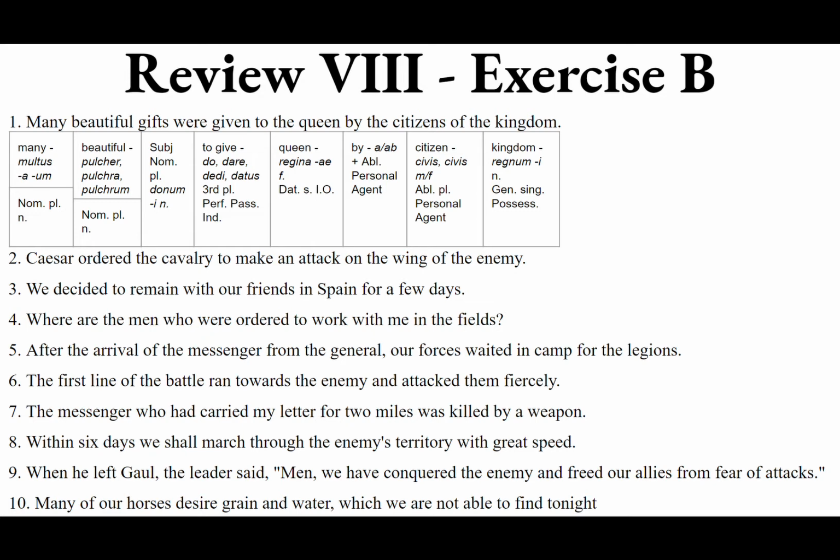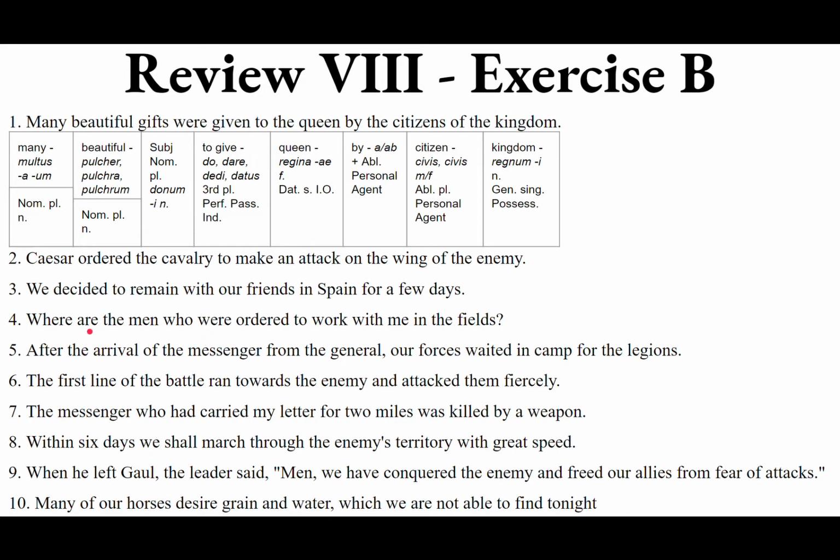Optime. Quarta. Where are the men who were ordered to work with me in the fields? Taking the day off. So where are the men? This is an interrogative. We're asking a question. Notice the question mark. So interrogative, where? Now you know there are a couple words for where. We're using ubi right now. Ubi, u-b-i.